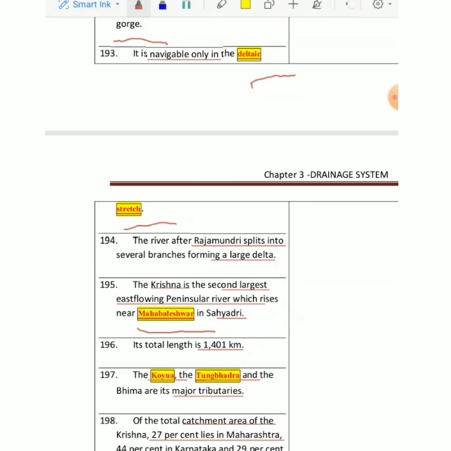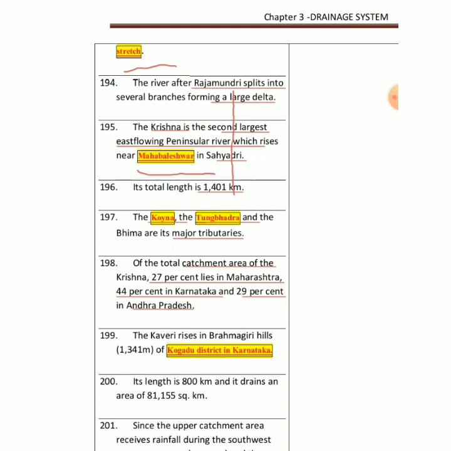Okay. Then we have Kaveri. Kaveri rises in Brahmagiri Hills, that is Kodagu district in Karnataka. Can you name the capital of Karnataka? It's Bangalore, right? Then the length of this river is around 800 kilometer, and it drains an area of 81,155 square kilometer. Mainly in the upper catchment area, it receives a little bit of rainfall.